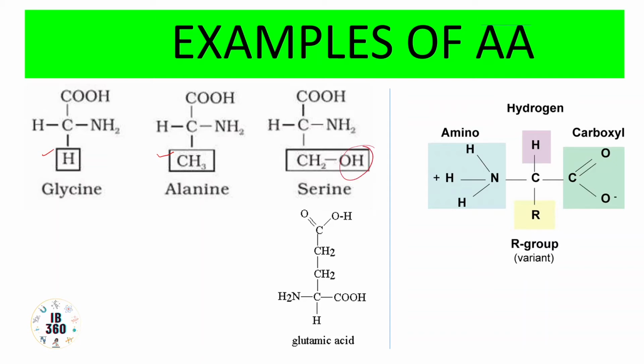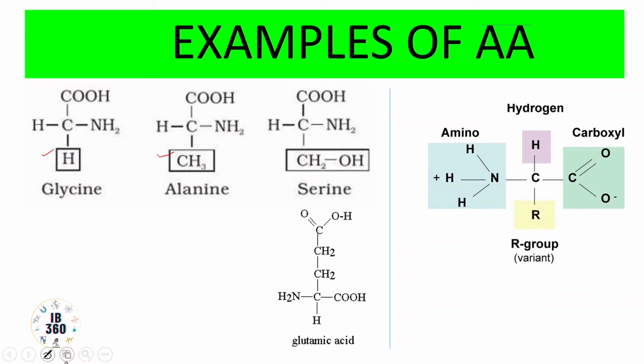And in glutamic acid, this is the alpha carbon to which the amino group is attached, the carboxyl group is attached, and this is the hydrogen, which is the same. This part will be the same in every amino acid, and the rest, this part, is the alkyl group. Okay, so let me show you in some separate.